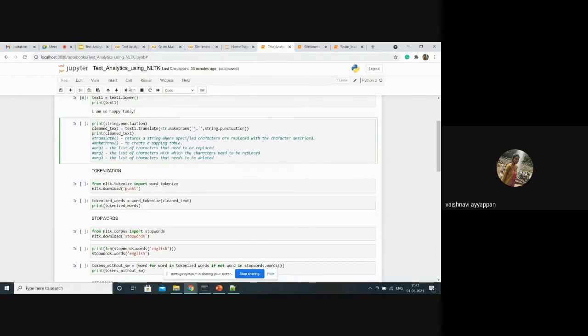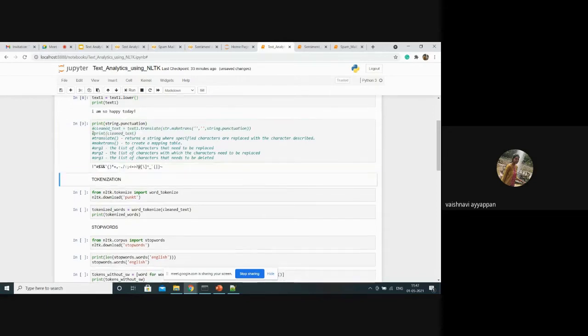In string, we have punctuations. Okay, let's see the punctuations first. What are the punctuations in string? Okay, these are the punctuations in string, and we are going to remove it from the text. Okay, here I have cleaned it. I'm going to assign the text after removing the punctuations in a cleaned text.